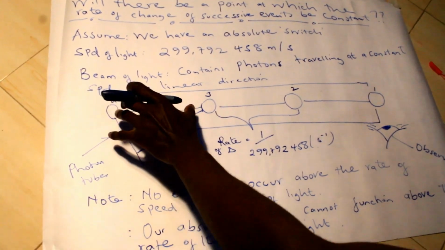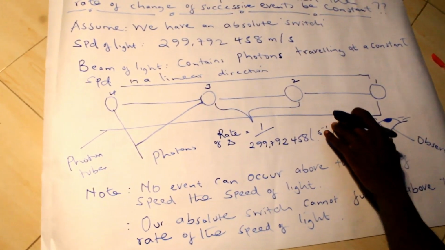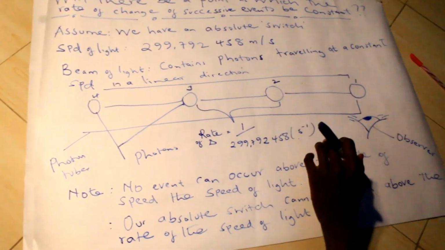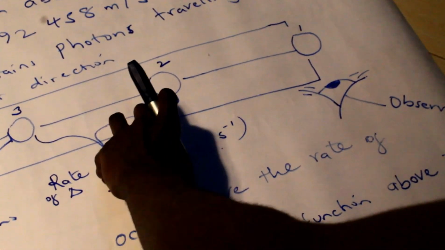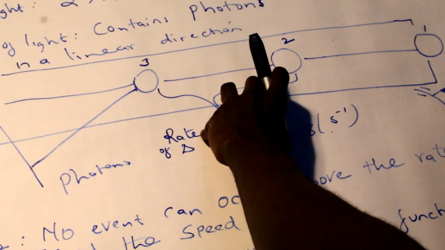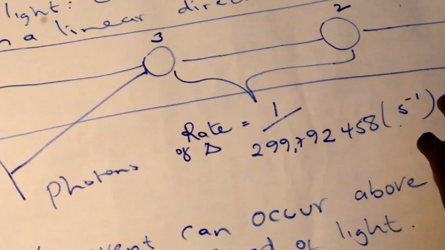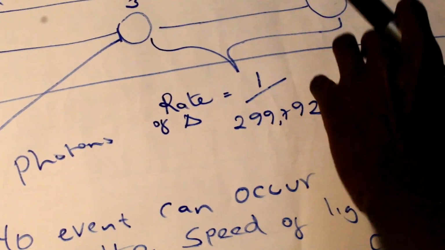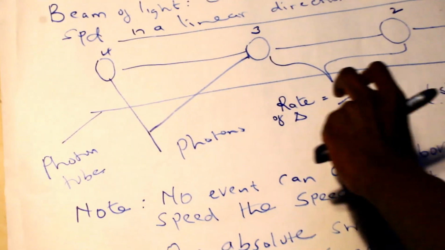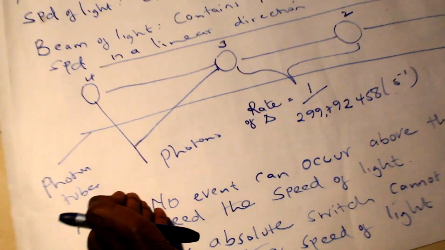So based on that same knowledge, we can easily say that when we reach our absolute rate of change, so this is our absolute rate of change. When we reach this absolute rate of change, then when we take the summation of all the successive rates of change, you'll find that it's below 2 seconds.